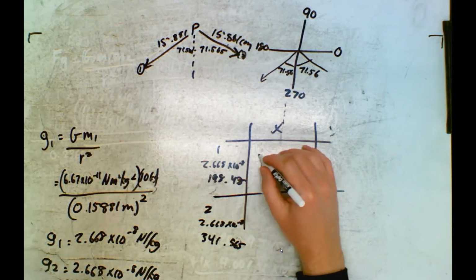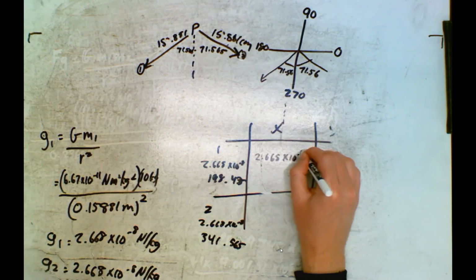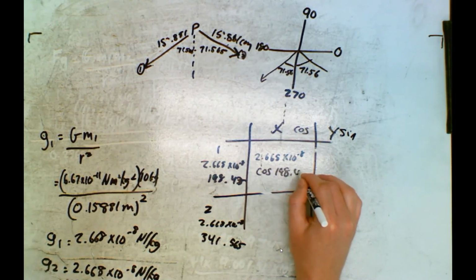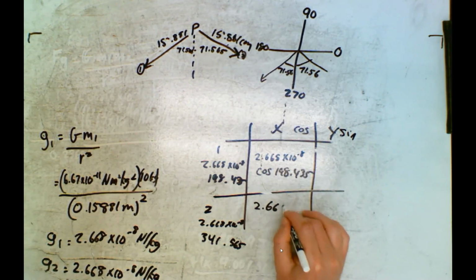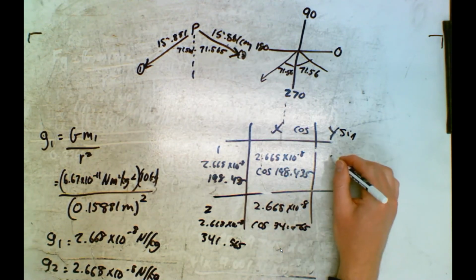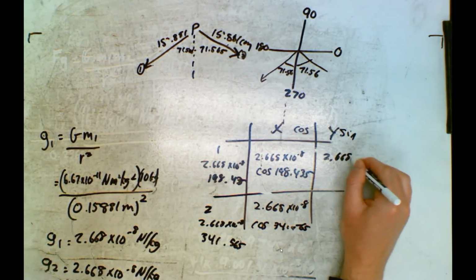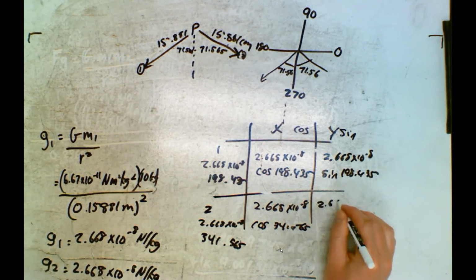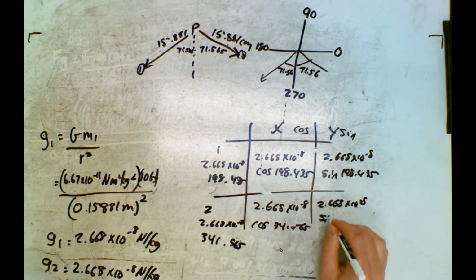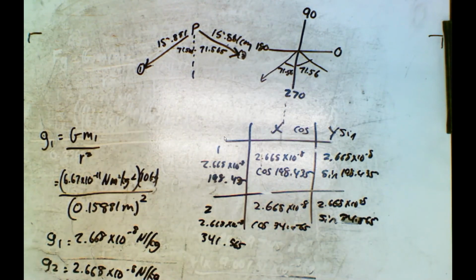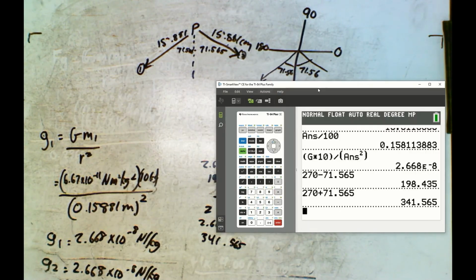So then what I can do is I just go 2.668 times 10 to the negative 8. X is cos, y is sine. So I just go cos 198.435. And this is 2.668 times 10 to the negative 8, cos 341.565. And I would do the same thing for sine. And then 2.668 times 10 to the negative 8, sine of 341.565, like that. Okay, sorry, that's kind of messy, but I'll put it in my calculator here so you can see a little bit better.